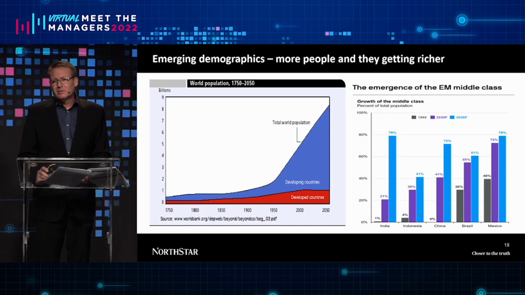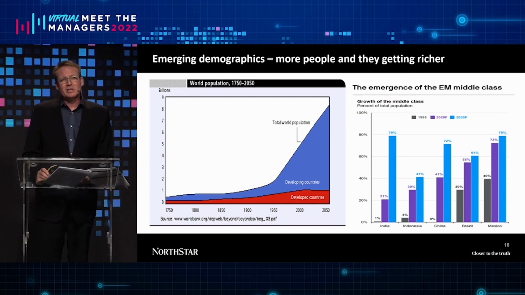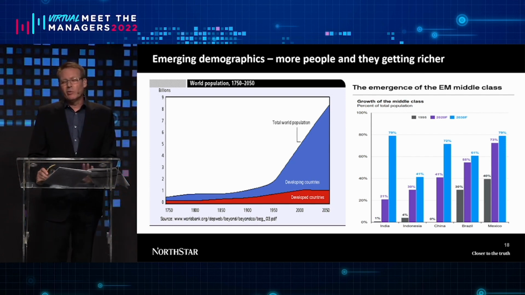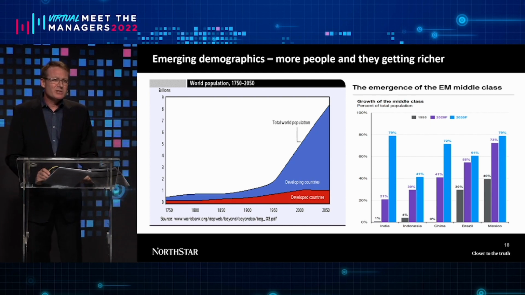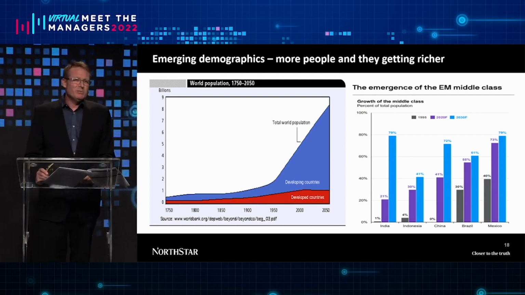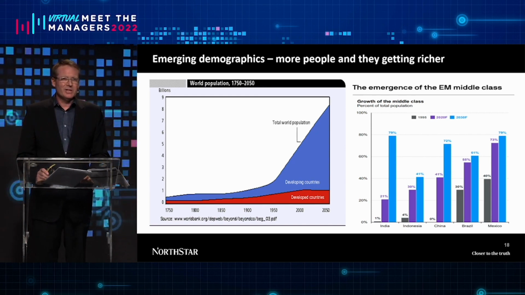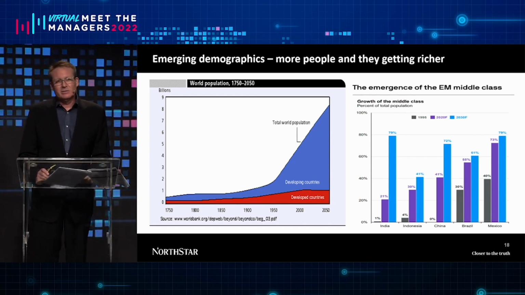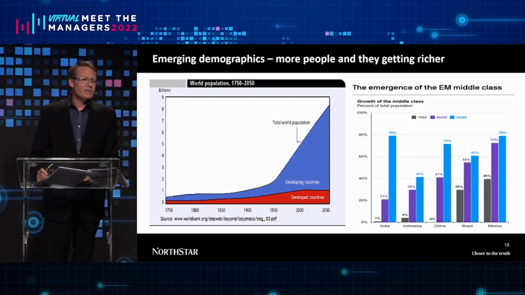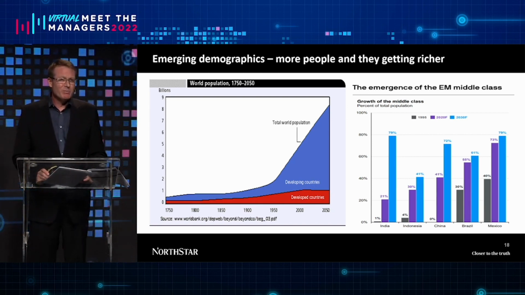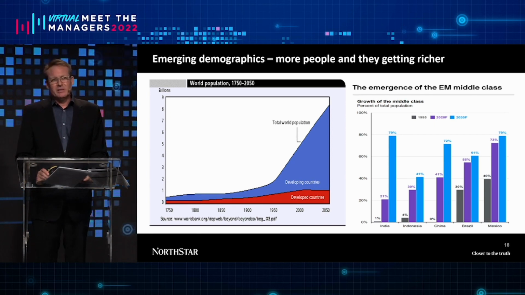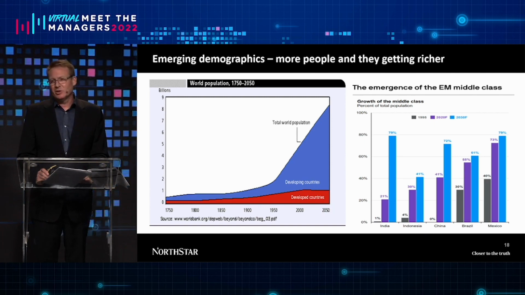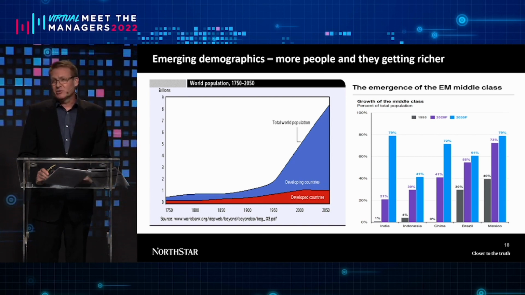There's, of course, always something positive when it comes to markets. And here we look at the demographics in terms of population growth overall around the world. So the world is expected to have 9 billion people by the year 2050. That's the graph on the left-hand side. What's important to notice, however, is the dark blue area. It's happening in the developing world and not the developed world. Only one major economy is expected to have growth in their population, and that's the US over this period. The rest of the developed world is in fact shrinking.